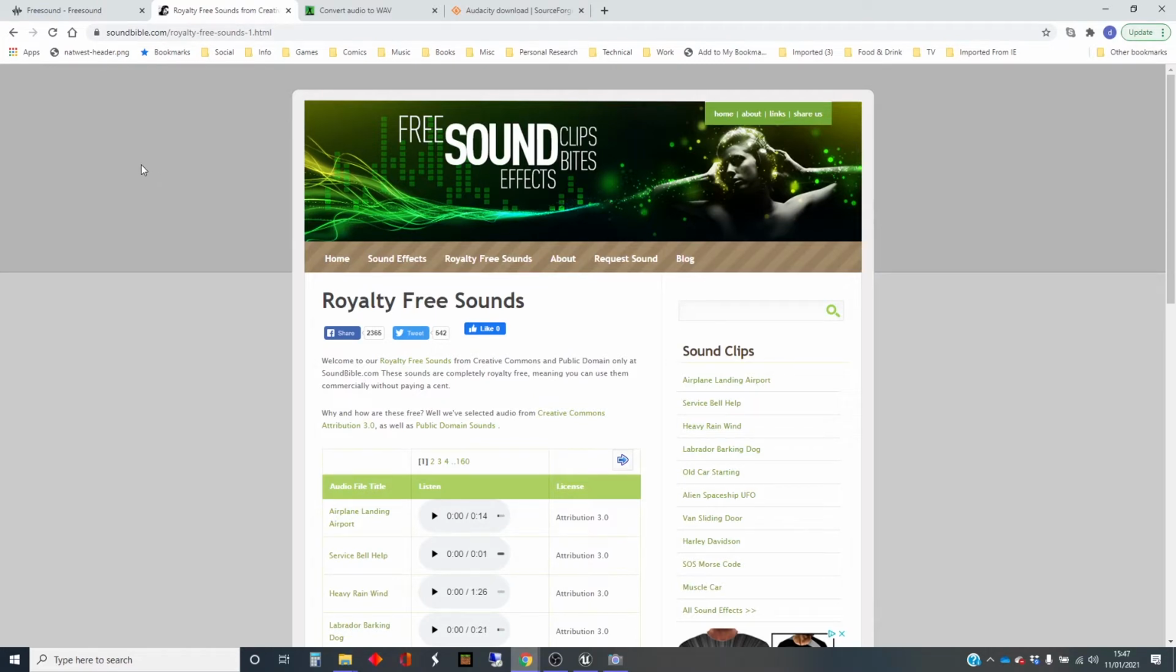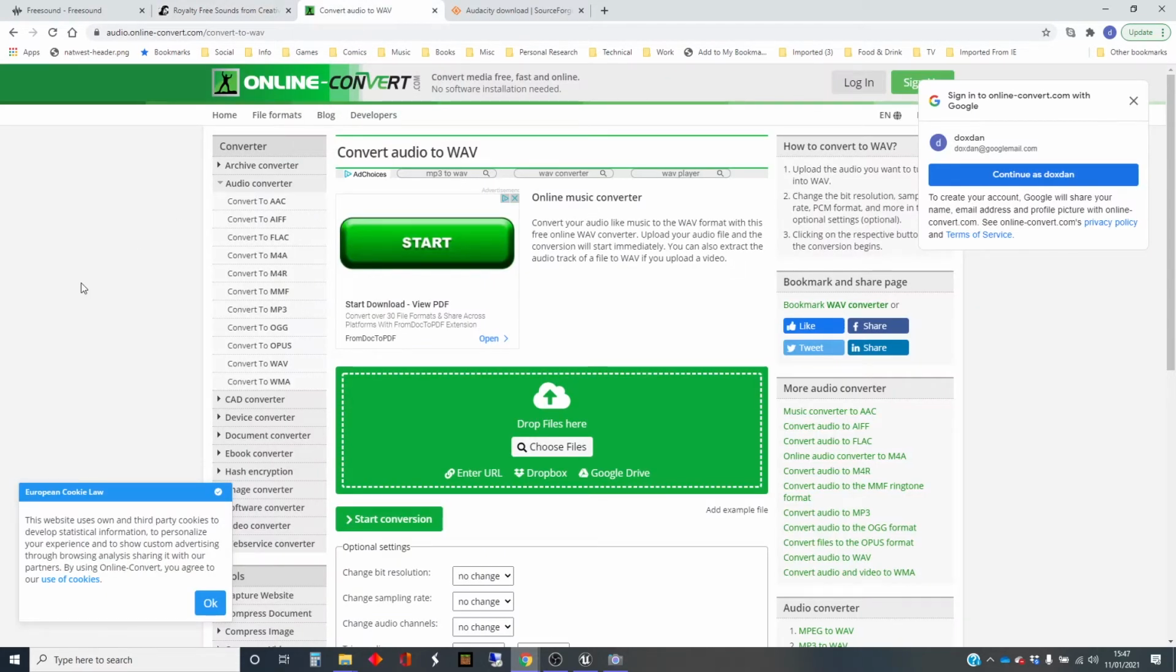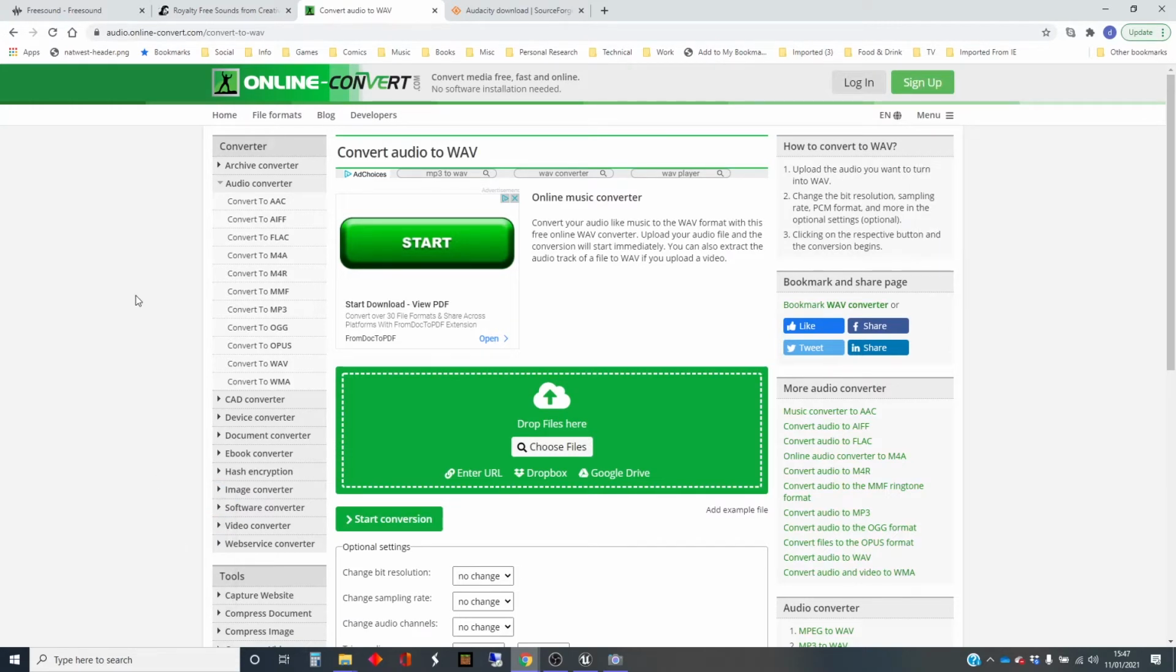Sometimes it's hard to find what you want in a WAV format, and MP3 format is very widely used in lots of other ways. So you might want to convert an MP3 to a WAV format, and here's a site that allows you to do that. It's an online converter, Audio Online Convert. Again, I'll link that in the description.